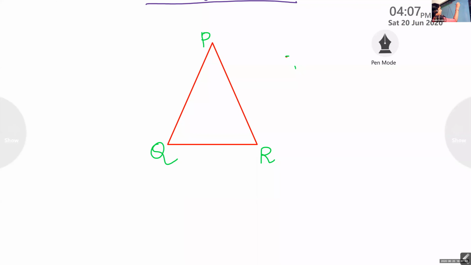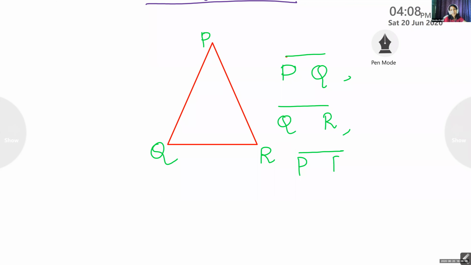Line segment PQ, then line segment QR, then line segment PR. Segment RP or PR, both are correct. Ma'am, so what would RQ? Answer QR. Oh, sorry, RP. I'll write RP.